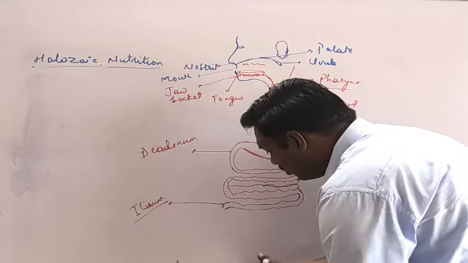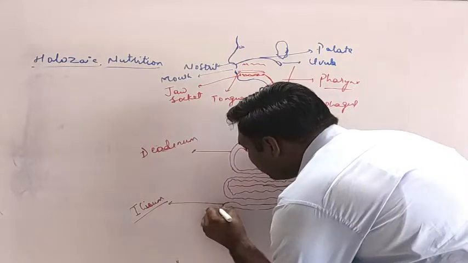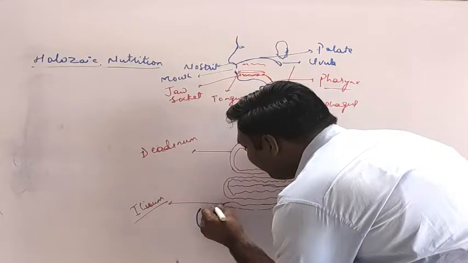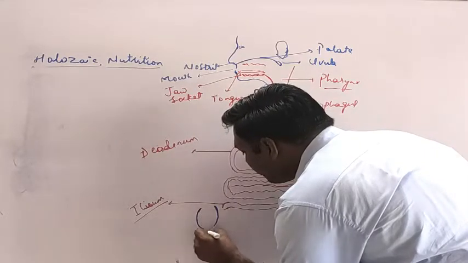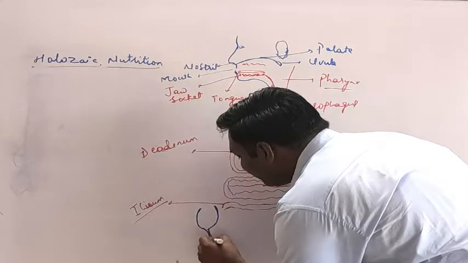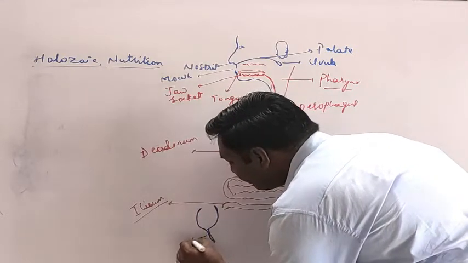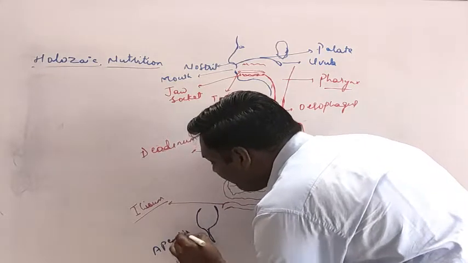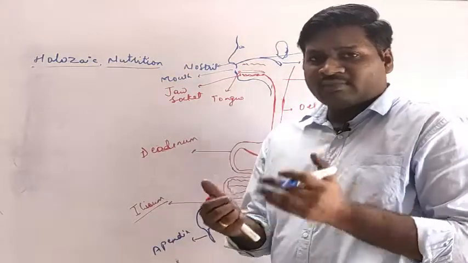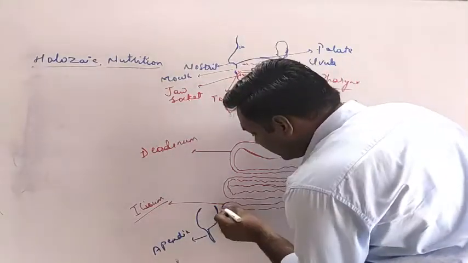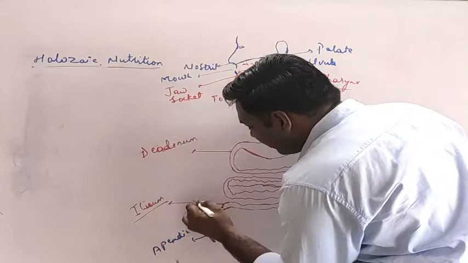It opens into the colon, a bulb-shaped structure, to which a small filamentous structure called the appendix is attached. In our body the appendix is called the vermiform appendix. It is a vestigial organ. So the small intestine opens into the colon.